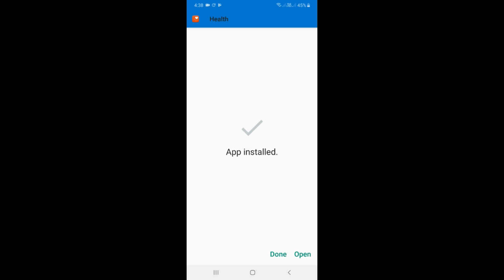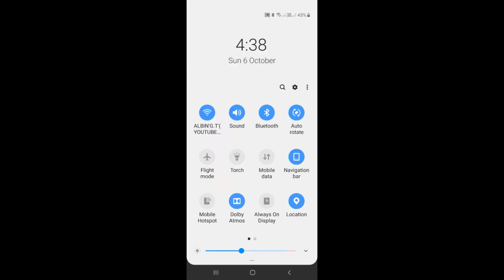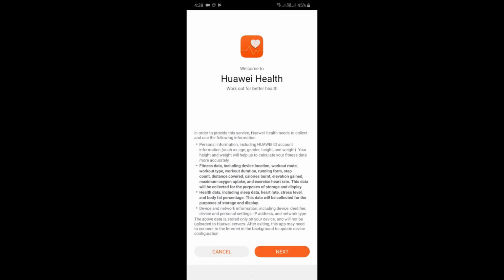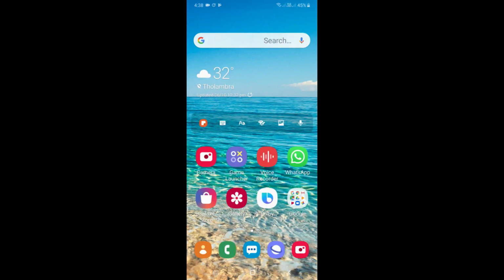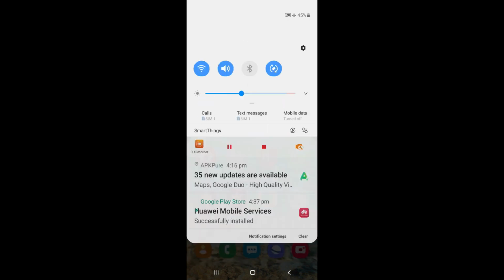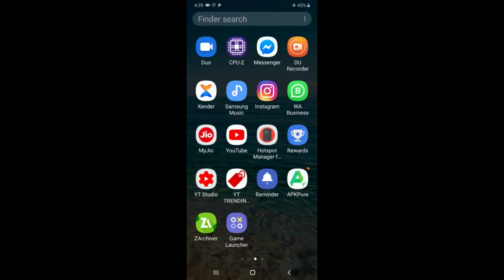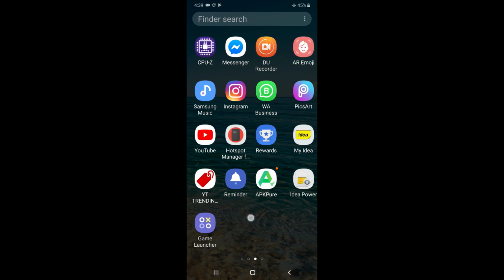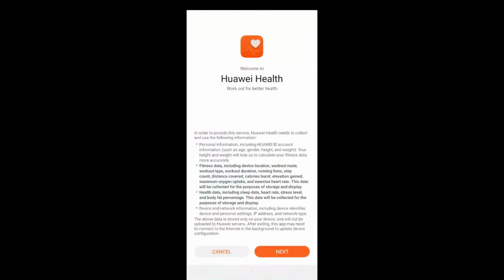Yeah, the app installed, and now open the app. Before opening the app, close the app. You just need to put your phone in flight mode before turning it on. Now you can turn on your Wi-Fi. You can still use your Wi-Fi while on flight mode. And now open the Huawei Health app.